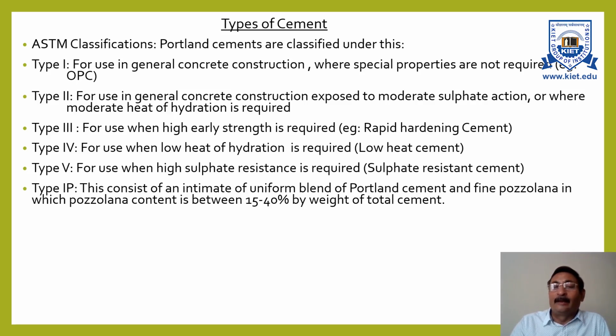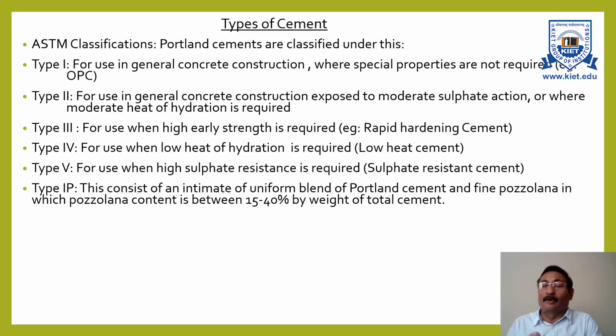Next is type 1P. 1P means this type of cement consists of an intimate and uniform blend of Portland cement and fine pozzolana, and the pozzolana content should be in the range of 15 to 40% by weight of total cement.